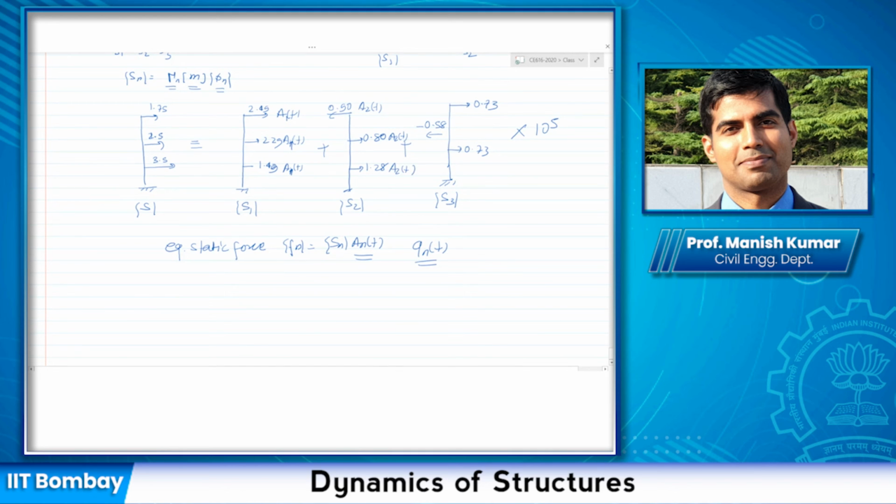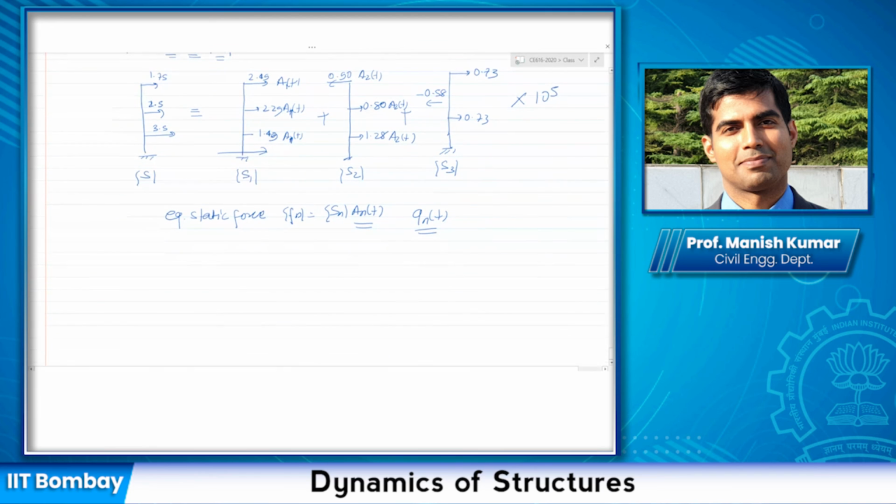And it becomes so easy to find out the base shear in the first mode, or story shear, whatever you like: the sum of all these forces. Because you already know. Similarly in the second mode and the third mode, and the same goes for the story shear. So all you need to do now is find out A1(t), A2(t), and A3(t). Now remember, you know what your Dn(t) is, right? Either for the ground motion or for any other thing.